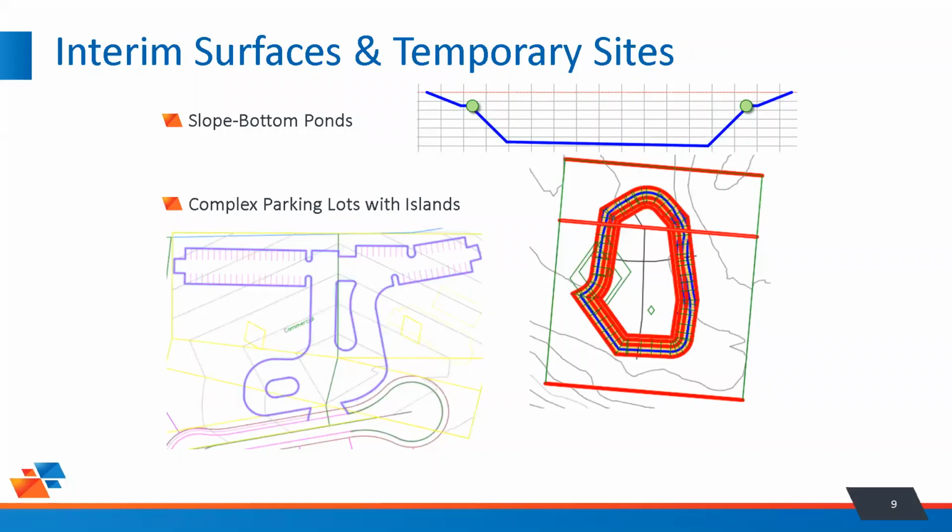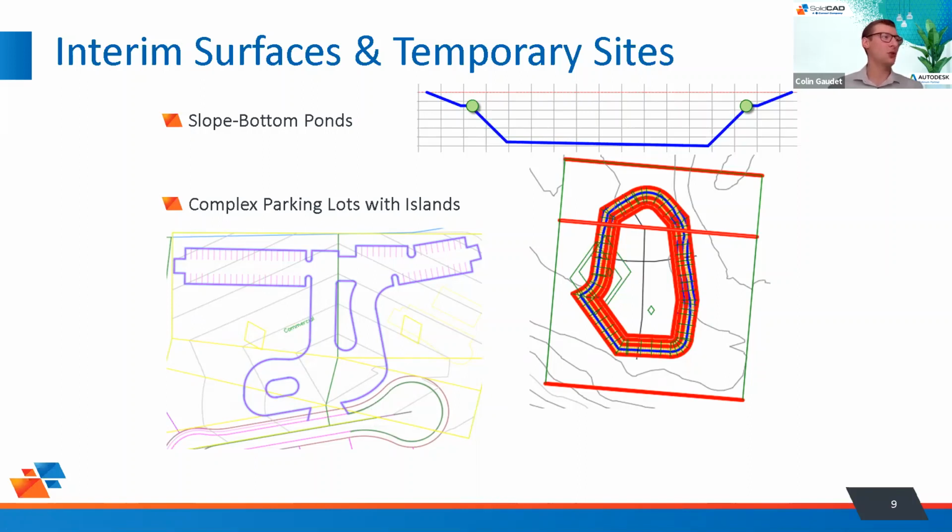The next thing we're going to talk about here is much more of a method, and we'll get into Civil 3D and try this out on the fly as well. What we're looking at here are interim surfaces and temporary sites. Where you might find this useful is two options here: complex parking lots, which is what we're going to look at, but first, sloped bottom ponds. If we're using grading tools, we don't really have the option to grade at a sloping 1%. It's not a Civil 3D functionality, not in one step at least.